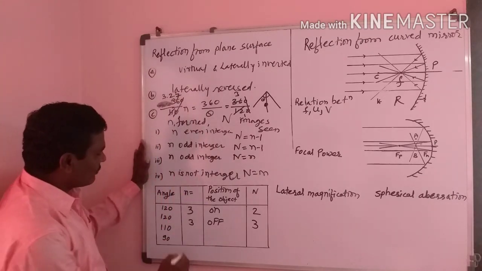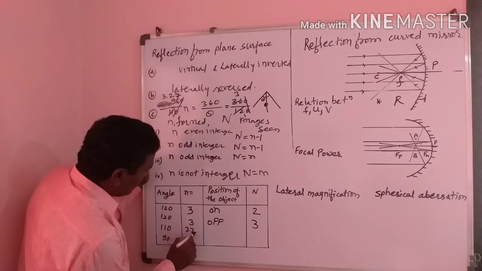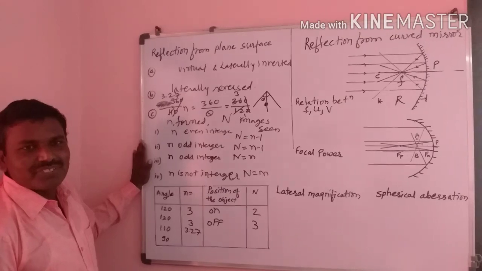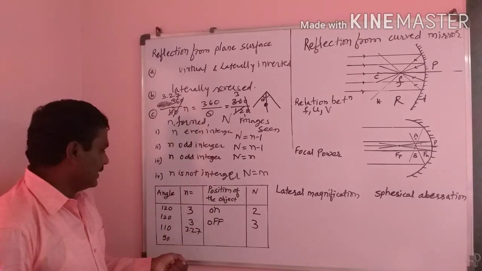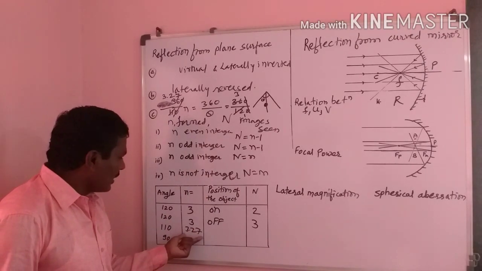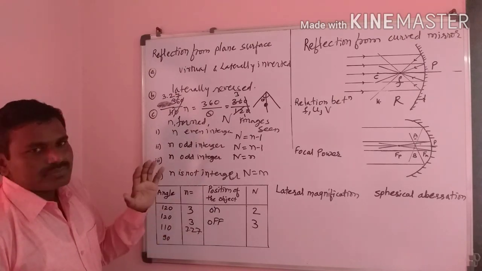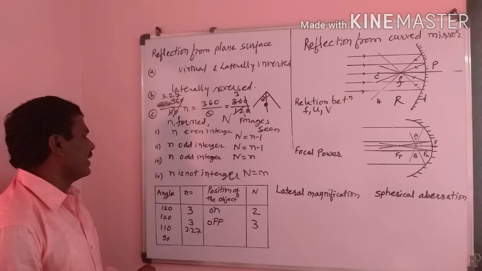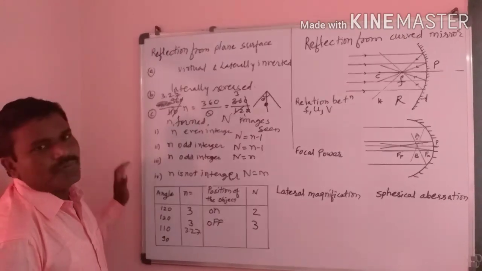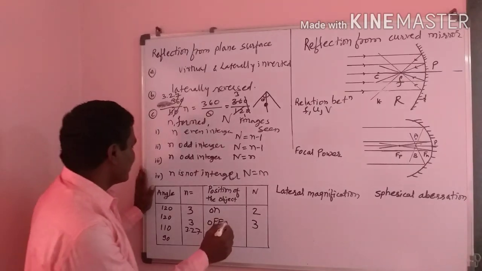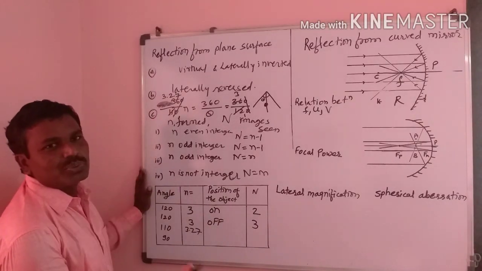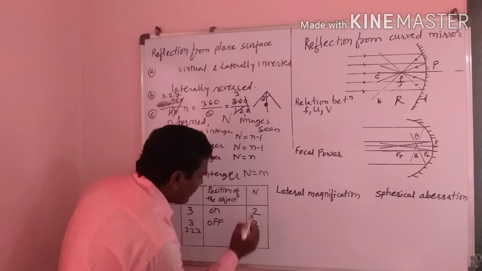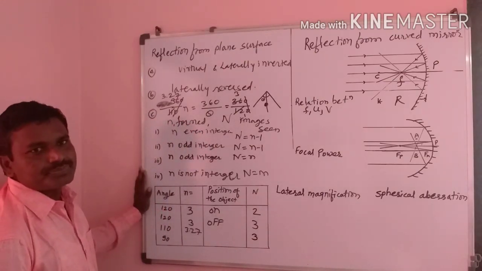This is the calculation, and that means 3.27. It is not an integer. When it is not an integer, wherever the object is, the images formed are the integral part of n. That means 3 images are formed.